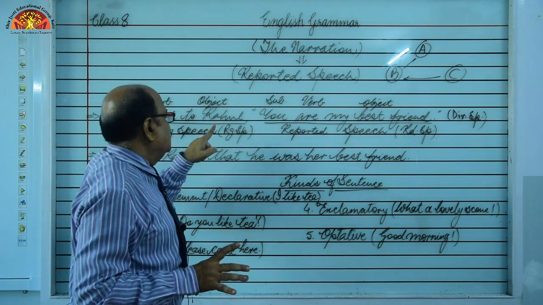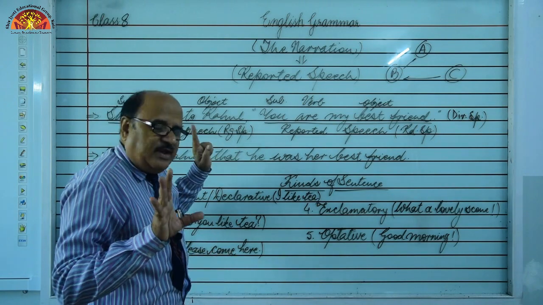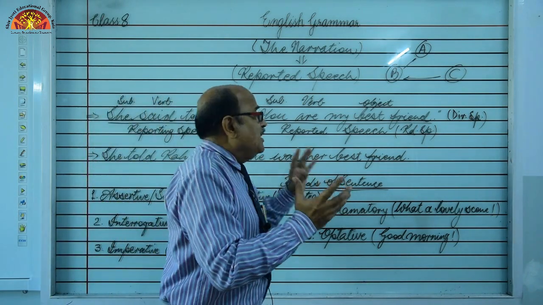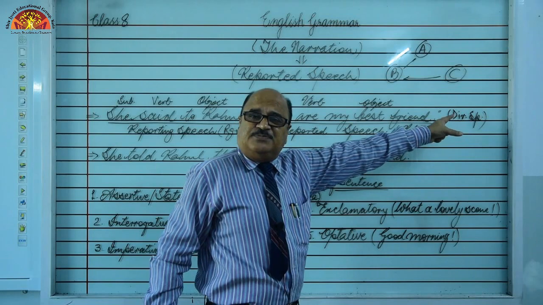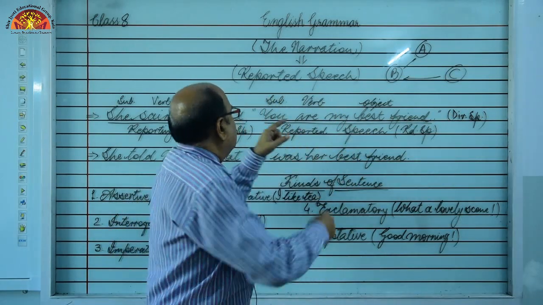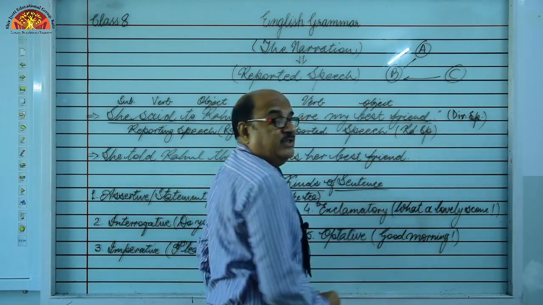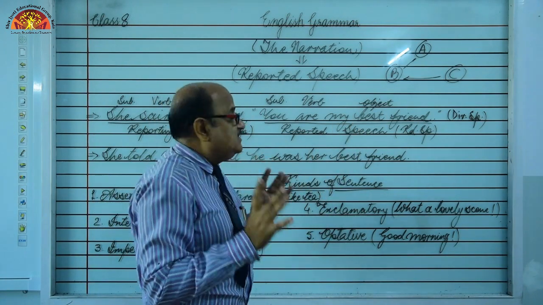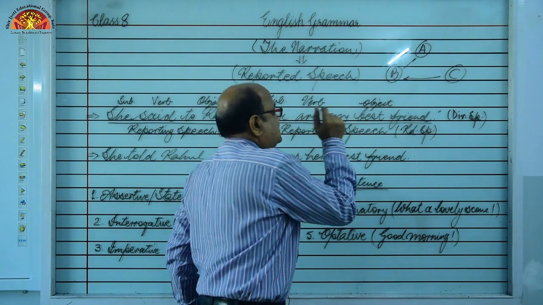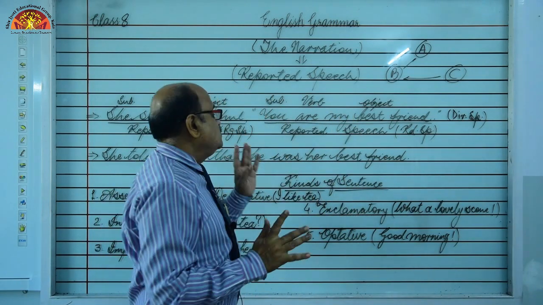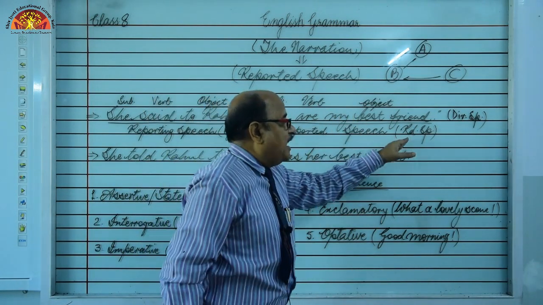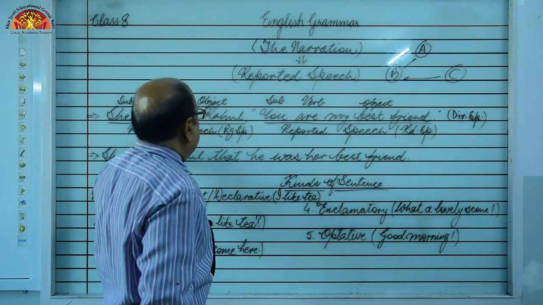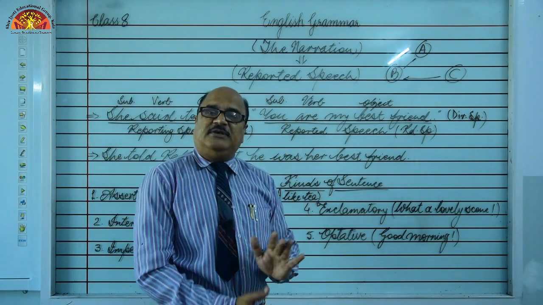It means reporting speech. Whereas the part of direct speech within inverted commas is known as reported speech, RDSP, and this is reporting speech, RGSP.